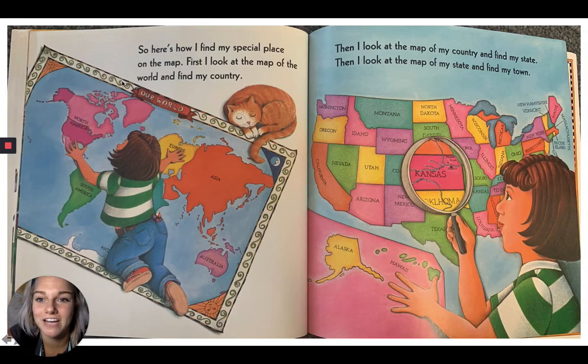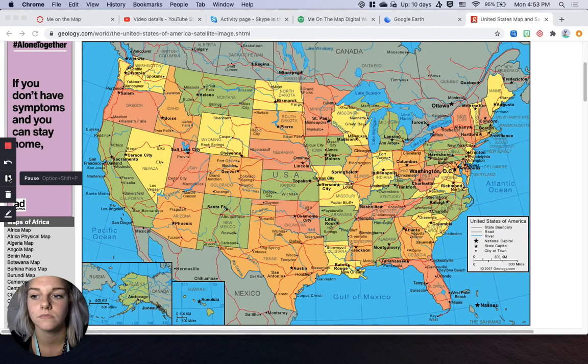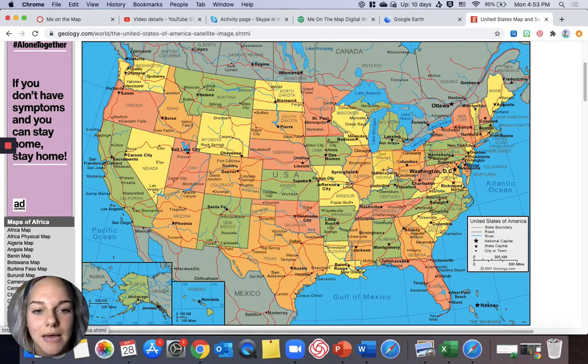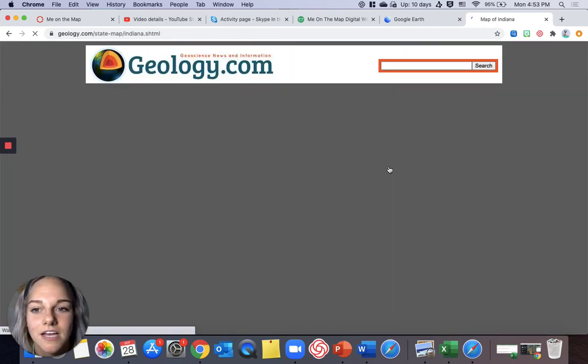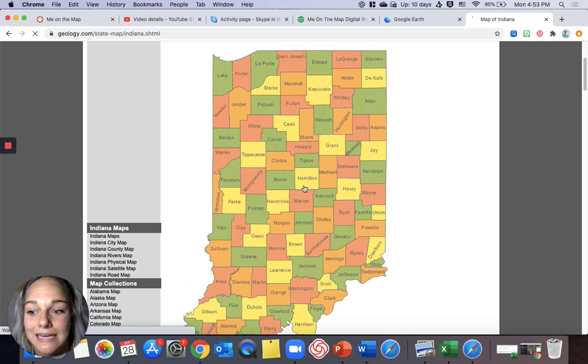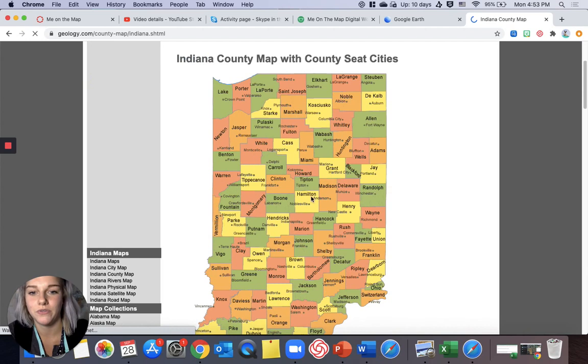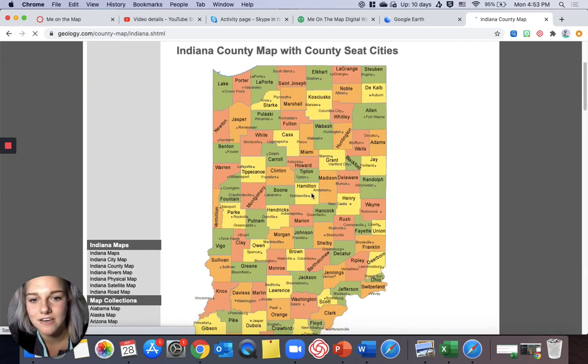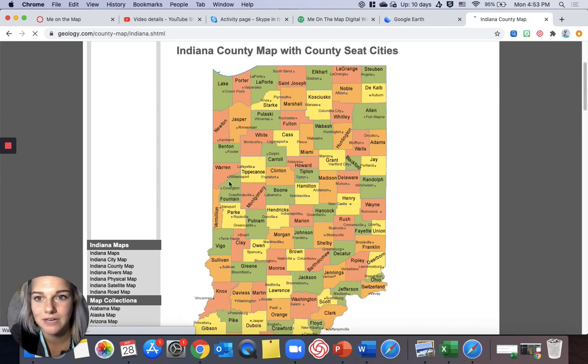So after she finds her country, she finds her state. And I just showed you guys the state. Then I look at the map of the state and find my town. So if we're looking at the map and we click on Indiana, we will be able to find our town. Our county is Hamilton. So then if you look in Hamilton County, you can see all of the different cities. And Fishers is right by Noblesville, right here.